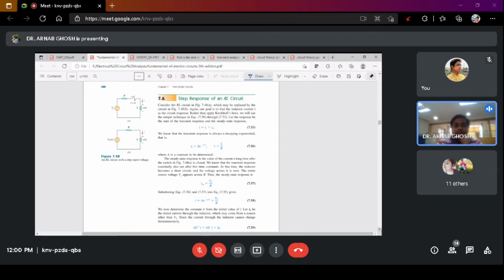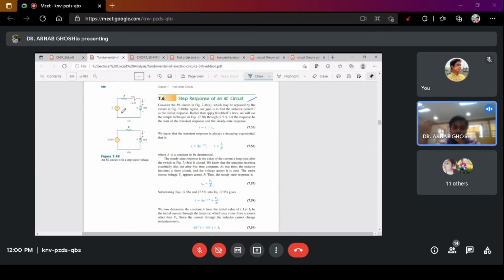Okay, so next we move on to the step response of the RL circuit. This is the last topic from the first order circuits. After this we will move on to the second order circuits. When I'm talking about the step response, I am talking about the forced response. That is, the voltage source will either have a zero state or a one state, that is, either it will be switched off or it will be switched on.